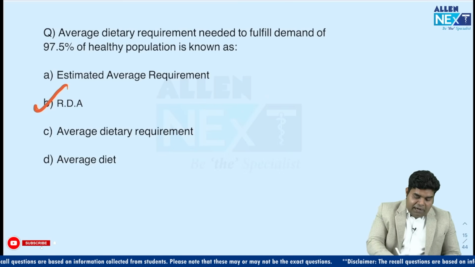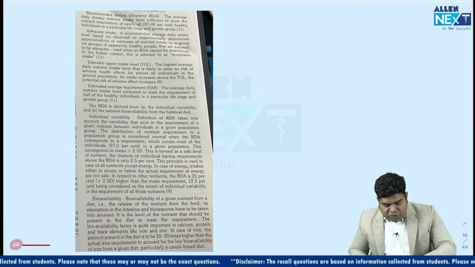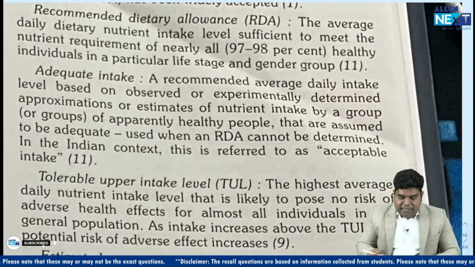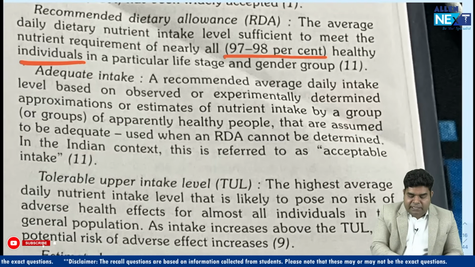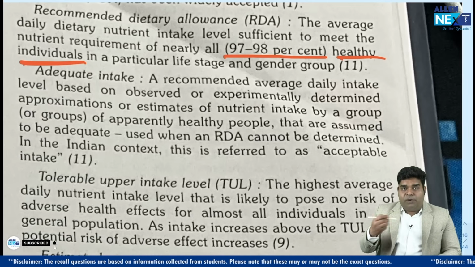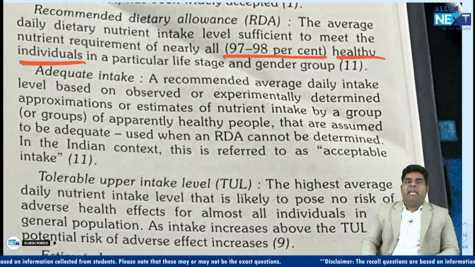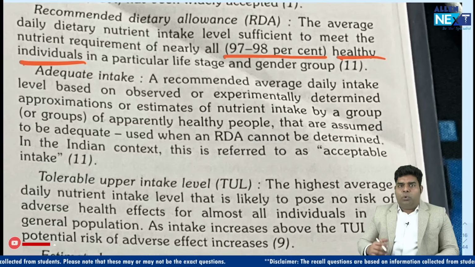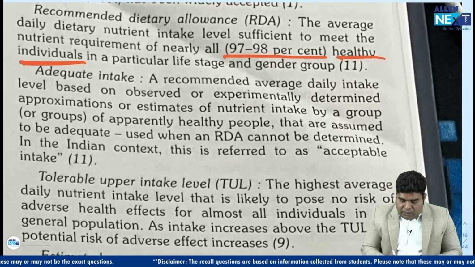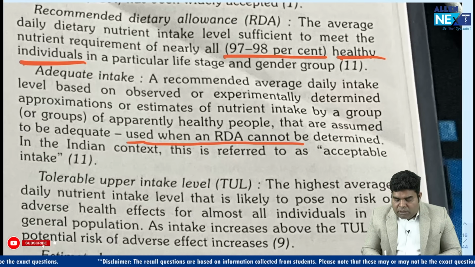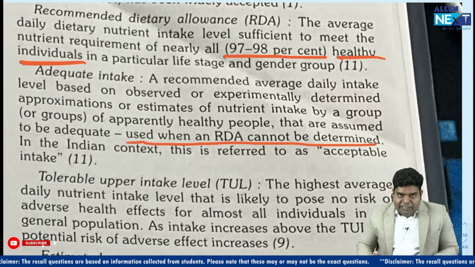Of course, it was RDA. Now, let's look at the definition of all of these four terms which is given in the PARK. RDA, as I said, fulfills the need of 97 to 98% of healthy individuals. Then there was one option of adequate intake. Adequate intake means what healthy people are taking, and if we cannot use RDA, then we can use adequate intake.